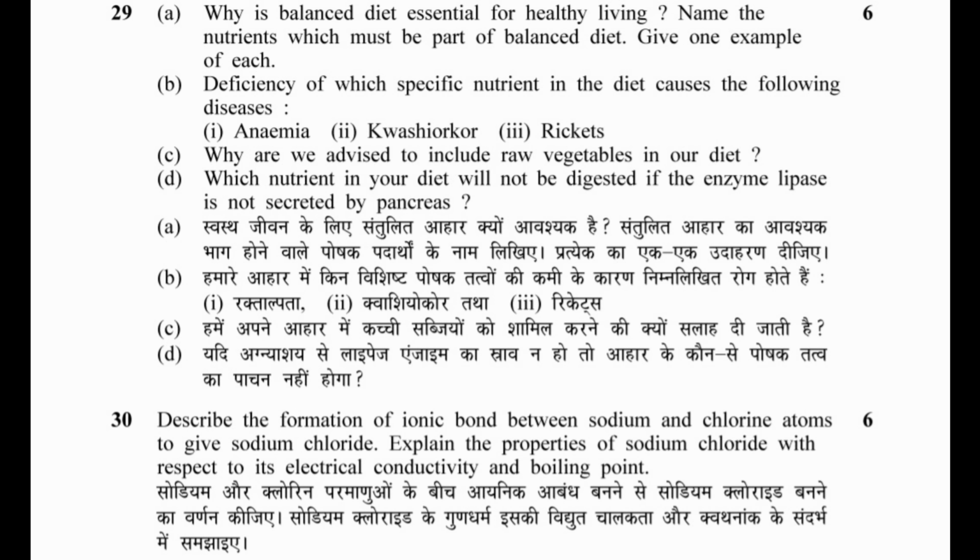29a. Why is balanced diet essential for healthy living? Name the nutrients which must be part of balanced diet. Give one example of each. B. Deficiency of which specific nutrient in the diet causes the following diseases: 1. Anemia. 2. Kwashiorkor. 3. Rickets. C. Why are we advised to include raw vegetables in our diet? D. Which nutrient in our diet will not be digested if the enzyme lipase is not secreted by pancreas?